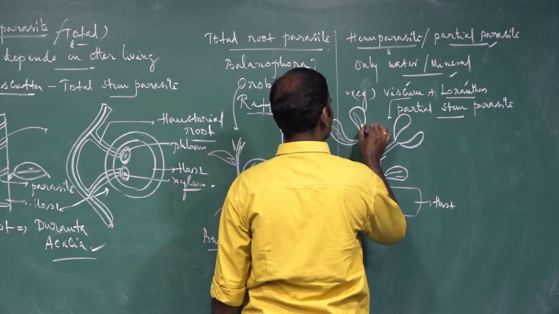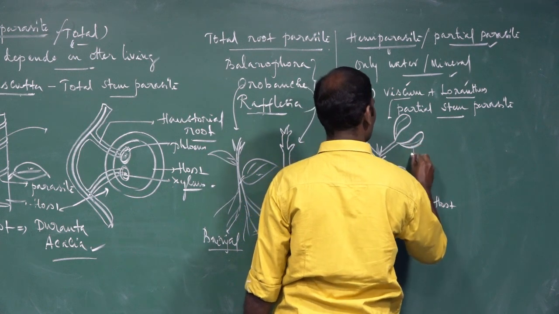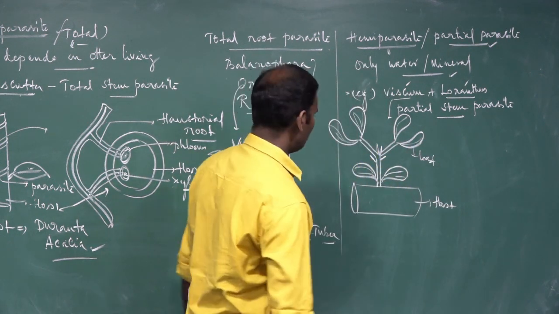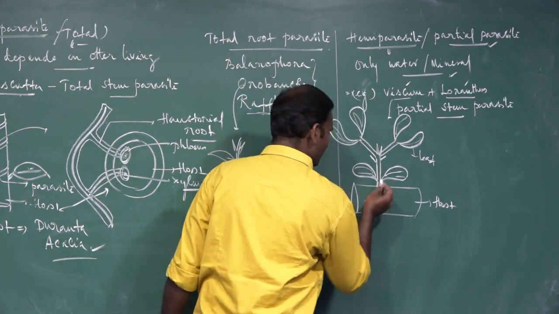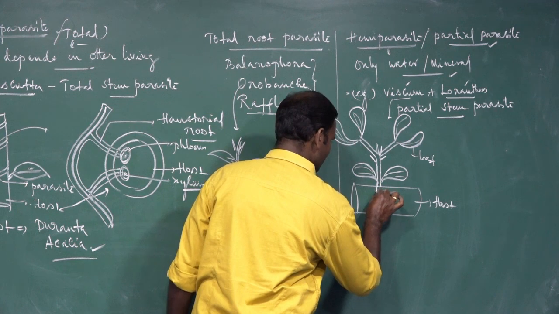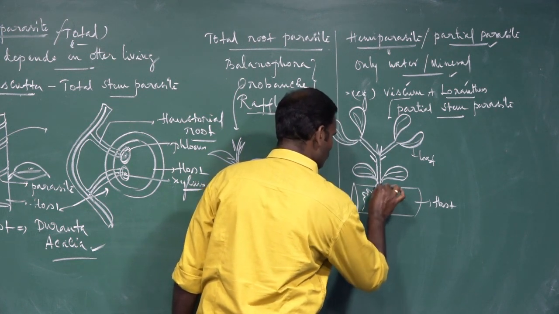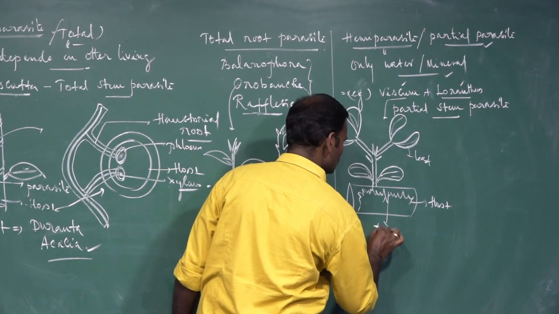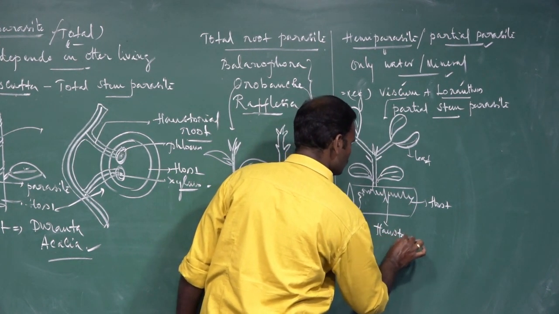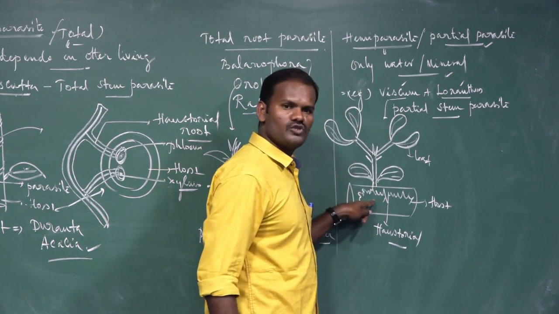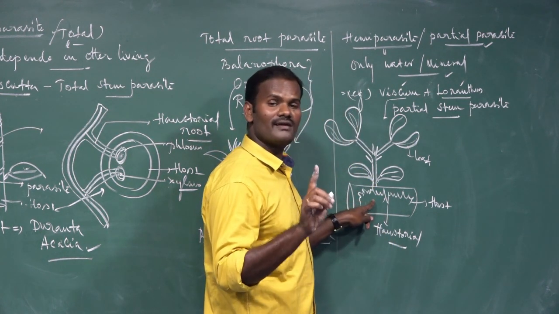See, due to the presence of green leaves, they prepare their own food material, but they are not able to acquire enough water. That is why it sends its special type of root. These are called Haustoria roots, which penetrate into the host plant to absorb only water and mineral salt.